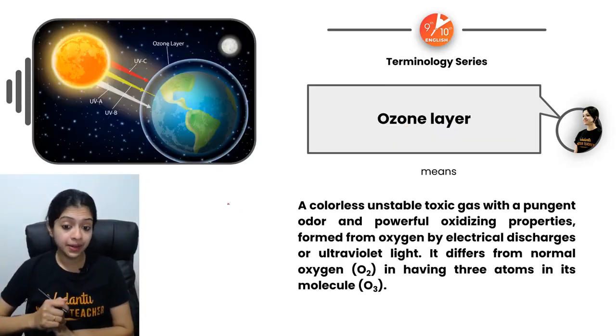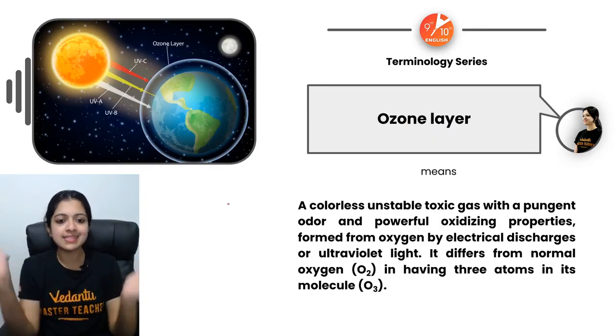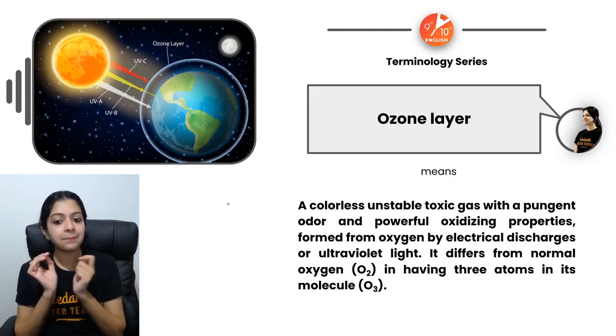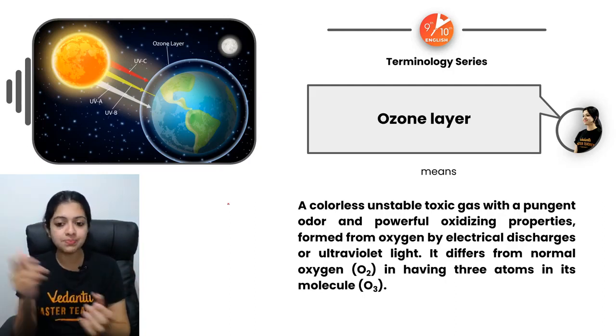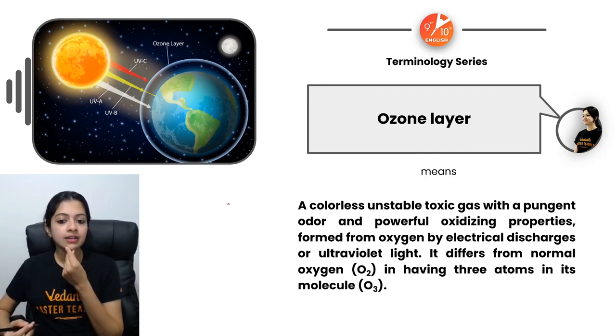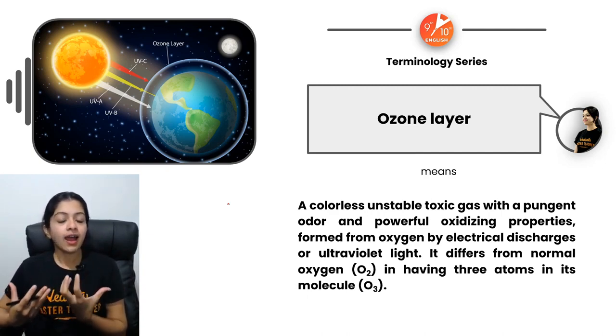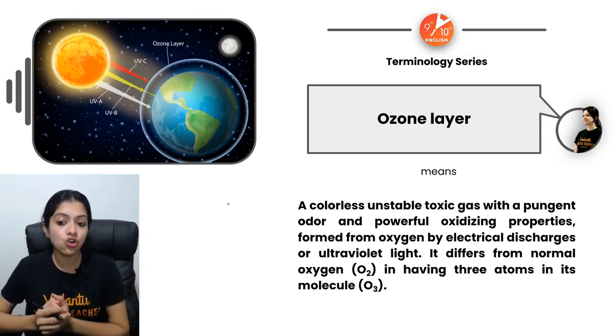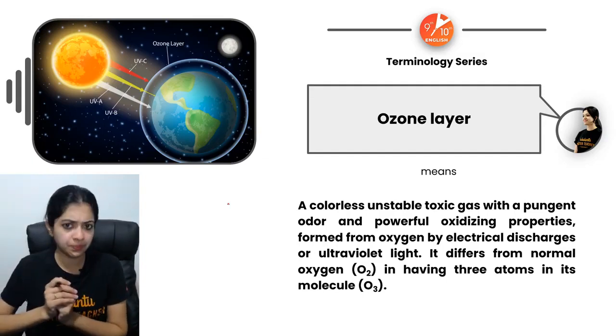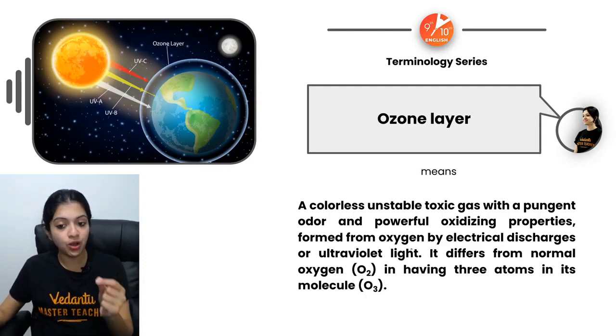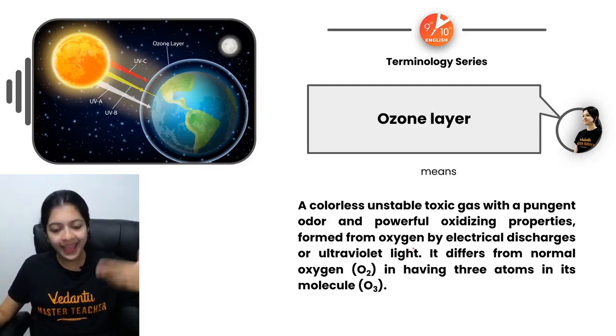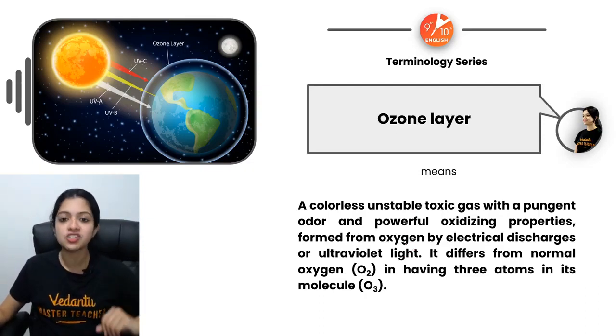Now, ozone layer. What is the ozone layer? We can say it's the Earth's natural sunscreen. It's a part of the stratosphere, found as part of the atmosphere, and it's made up of colorless, unstable, toxic gas with a pungent odor, right? How is it formed? It's formed from oxygen by certain reactions with ultraviolet radiation.